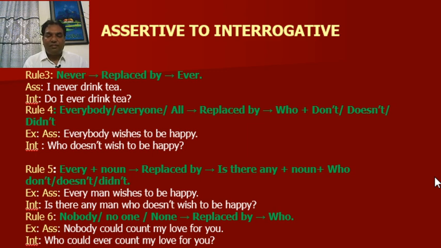Interrogative, is there any man who doesn't wish to be happy? Rule number 6. Nobody, no one or none will be replaced by who. For example, nobody could count my love for you. Who could ever count my love for you? This is very easy. In place of nobody, you have to use who. In place of no one, you have to use who. In place of none, you have to use who. Everything will be unchanged.